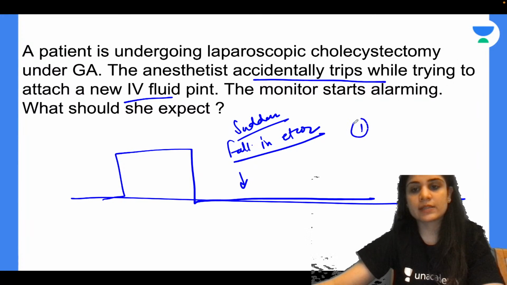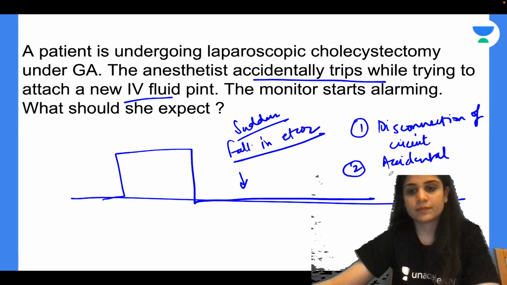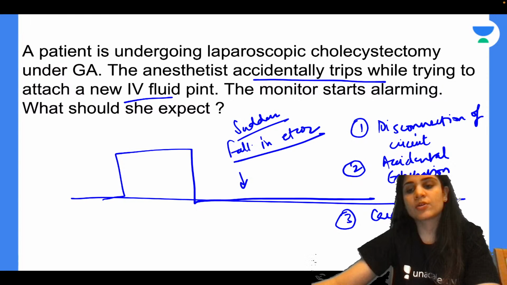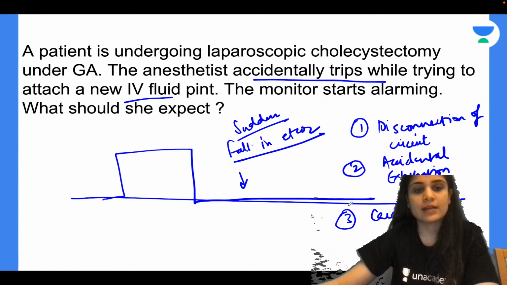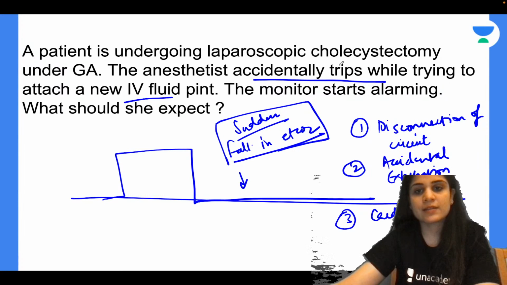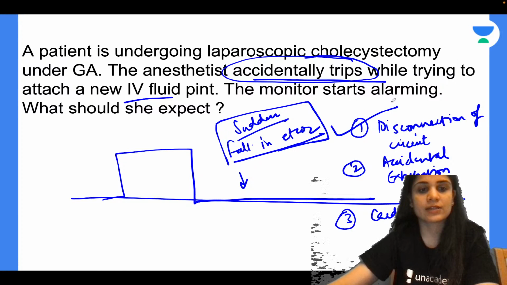Now you have to tell me 2-3 reasons for a sudden fall in EtCO2. Suppose you have disconnection of your circuit. Your airway circuit gets disconnected. Second, if you have accidental extubation, suppose the endotracheal tube comes out by mistake. Third is if you have sudden cardiac arrest. Sometimes because of a vasovagal attack, you can have a sudden cardiac arrest. So again, you will have a sudden fall in EtCO2. So these are all your reasons for a sudden fall in EtCO2. In this case, accidentally she has tripped. Mostly she has fallen on the circuit and led to disconnection of the circuit.